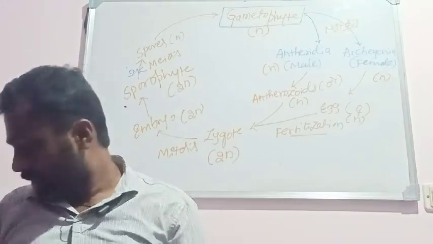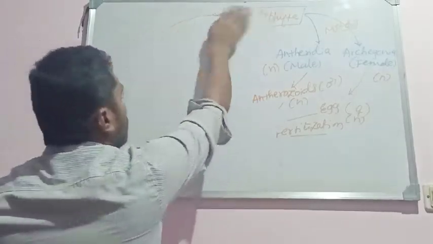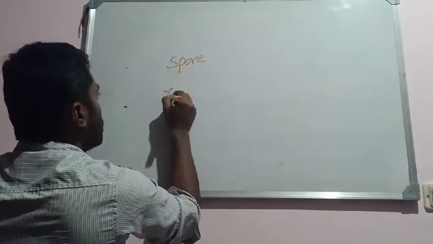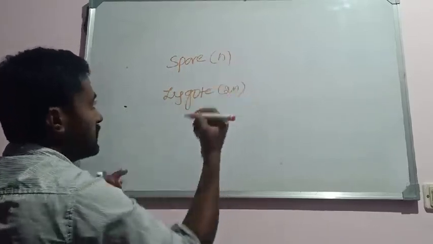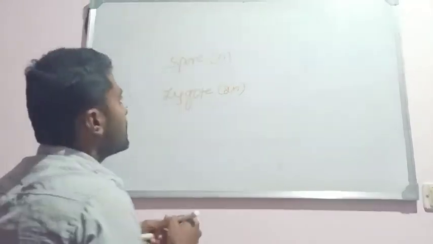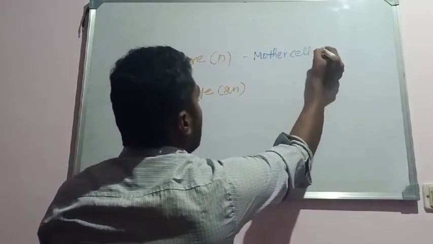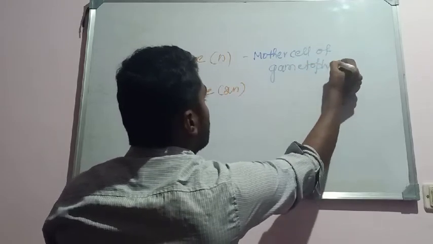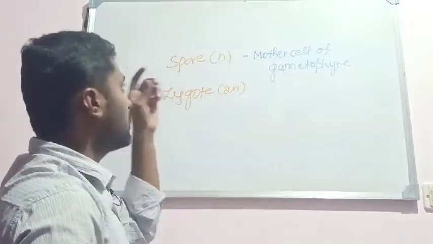Once you observe this, if you observe two structures, one is a spore and another is a zygote. You remember these two structures. Spore is haploid and zygote is diploid in nature, isn't it? Remember, spore is the mother cell of gametophytic generation, because the gametophyte develops from the spore.